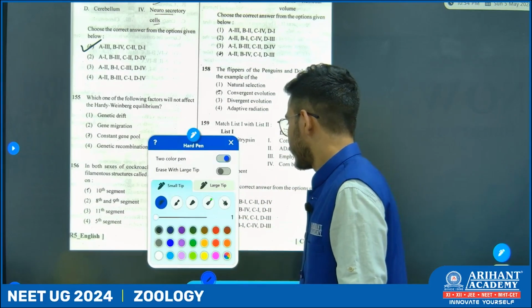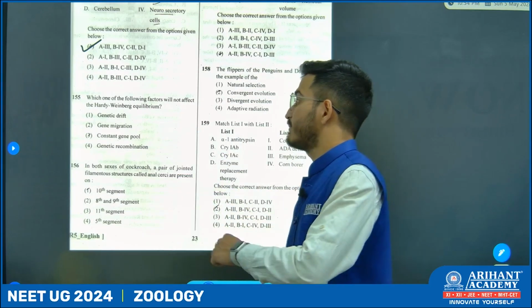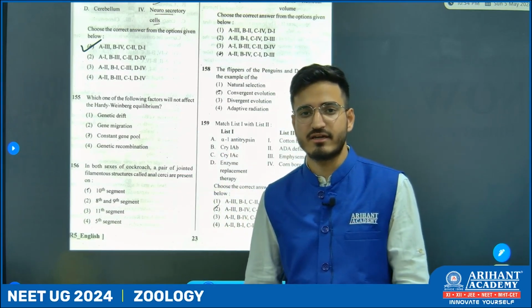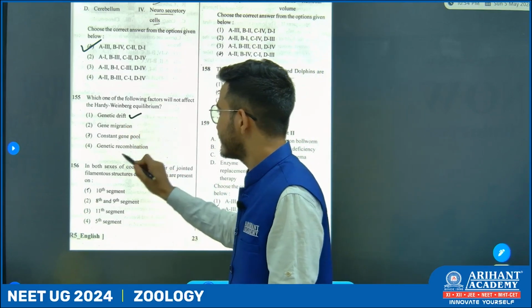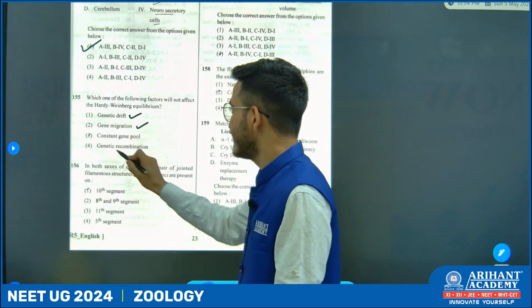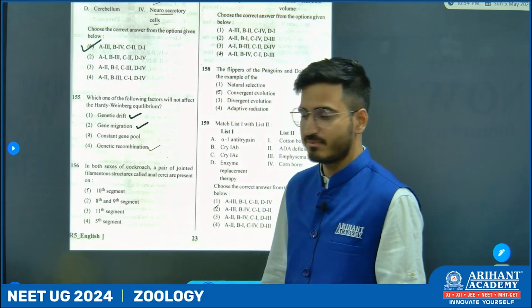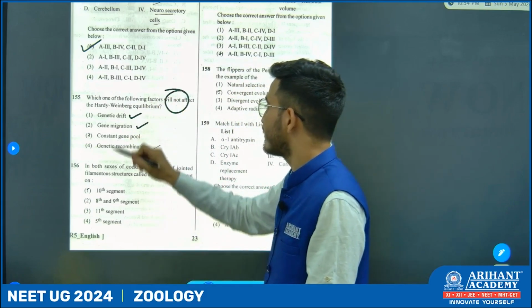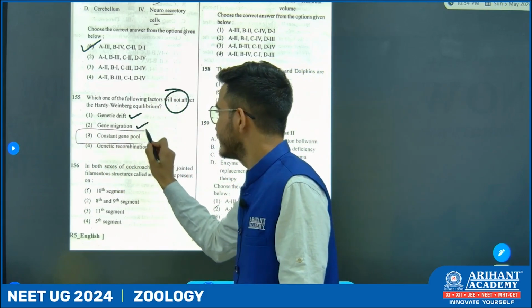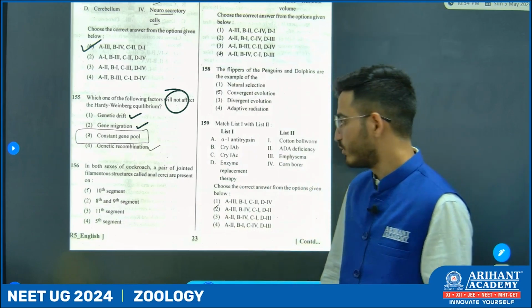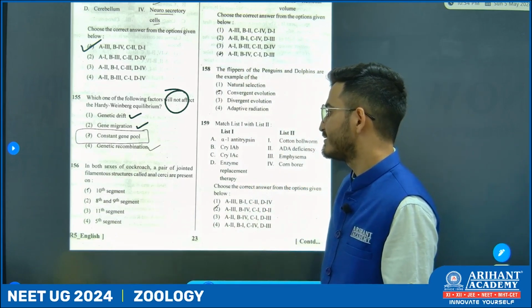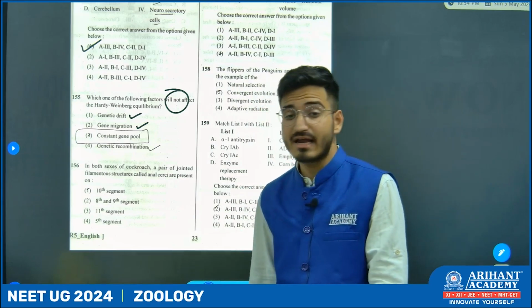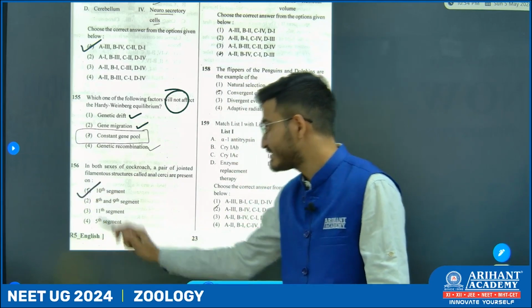Now students, we know from evolution chapter that Hardy-Weinberg principle is affected by 5 factors. Among them, genetic drift is present, gene migration present, and genetic recombination is present. Which of the following does not affect is gene pool, constant gene pool. Next, in both sexes of cockroach, a pair of jointed filamentous structure called anal cerci are present on the 10th segment.